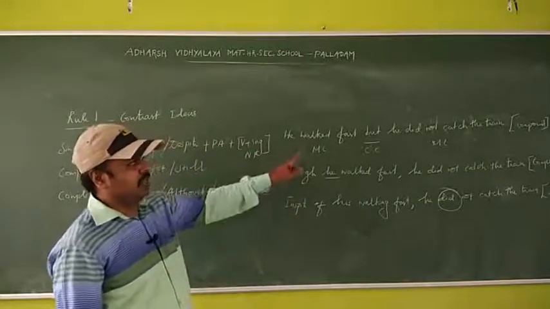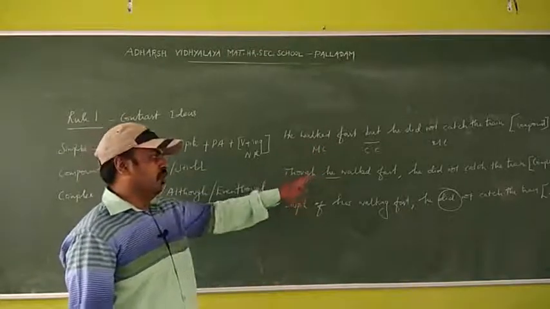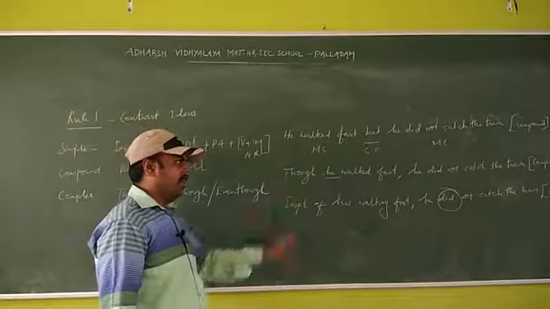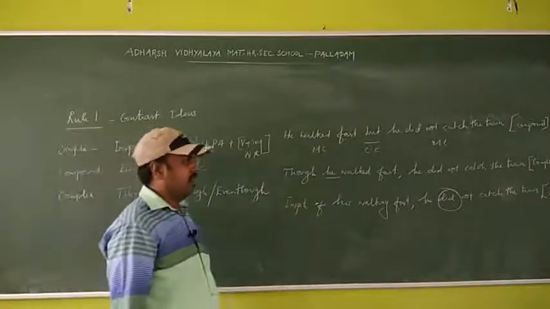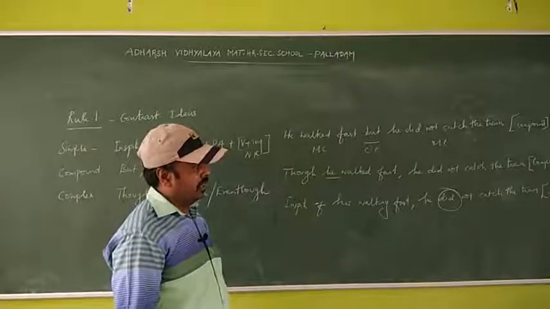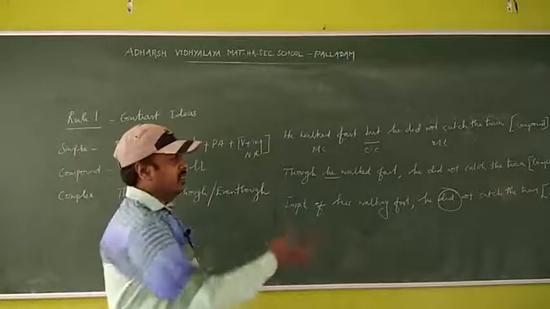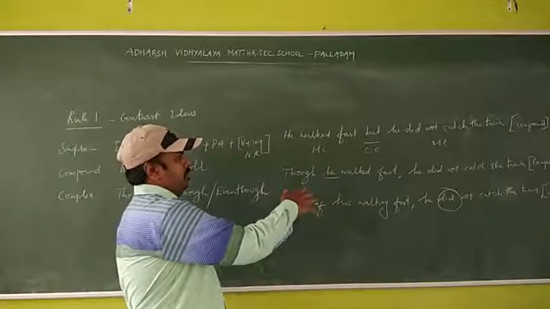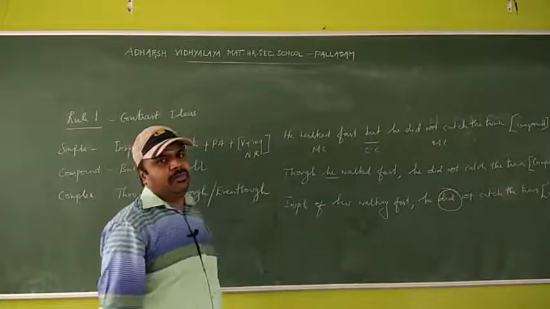So write the sentence in your note very clearly. He walked fast but he did not catch the train. Compound sentence. Though he walked fast, he did not catch the train. Complex sentence. And in spite of his walking fast, he did not catch the train. That is simple sentence. Okay, see that all the sentences have the same meaning, at the same time contrast meaning.